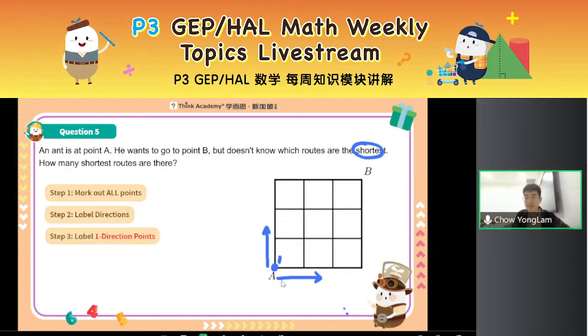Then from the starting point, if you go only in one direction, which points can you reach? Up and right. So I can either go all the way to the right, right? One way, one way, one way. Or I can go all the way upwards. One way, one way, one way. Now, remember the one direction points are the points where starting from the starting point, only from the starting point, you go in only one direction, then you can reach it.